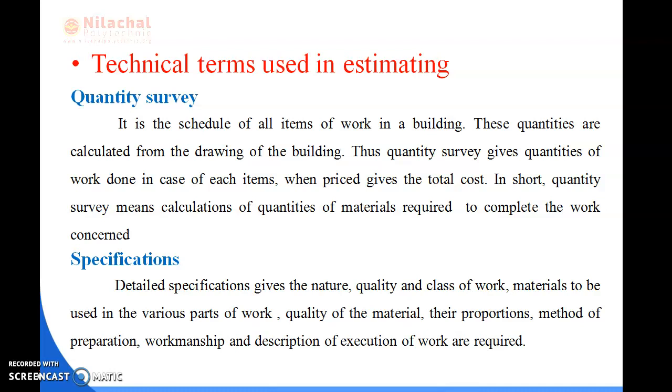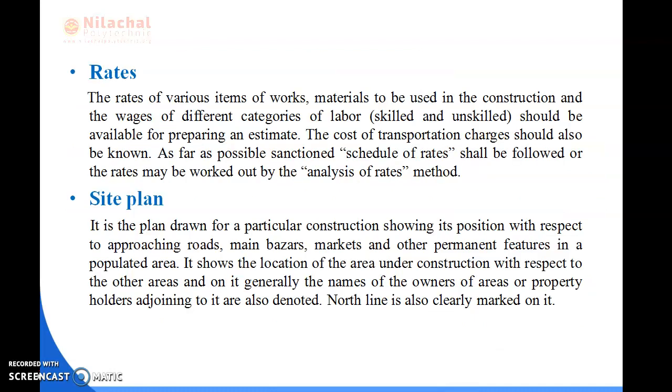Then next is rate. What do you mean by rate? The rate of various items of work and material to be used in the construction and the wages of different categories of labor should be available for preparing an estimate. In case of labor, there is some skilled labor, there is some unskilled labor. In case of skilled labor, the rate is higher. In case of unskilled labor or fresher, the cost is somewhat reduced.